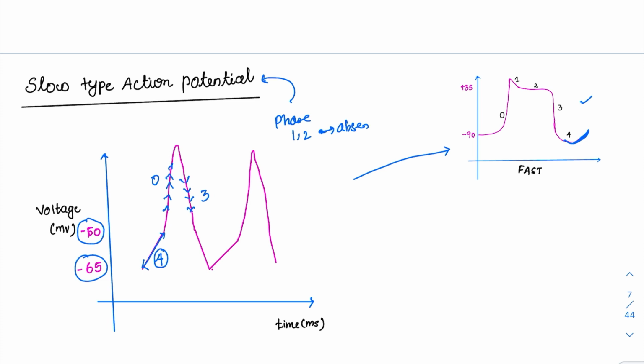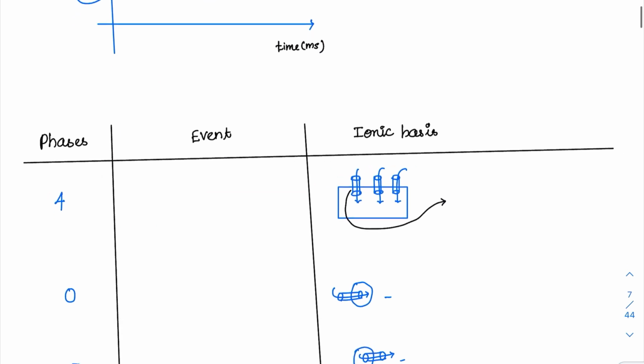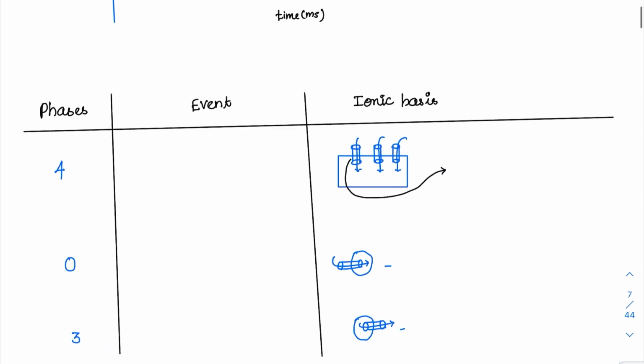Now we have to know the ionic basis of it also. There is one difference which is very important. Phase 4 is for maintaining the RMP. Here the RMP has a special name. It is also called the pacemaker potential, and it has another name, which is called the pre-potential. So all these are names of the RMP which is generating.